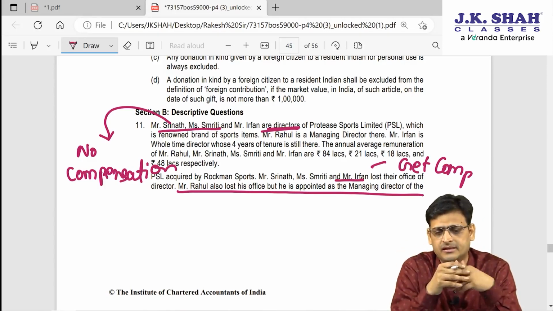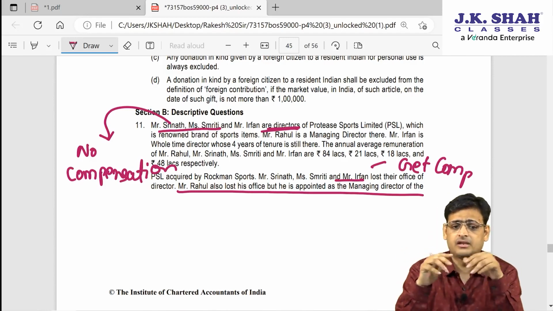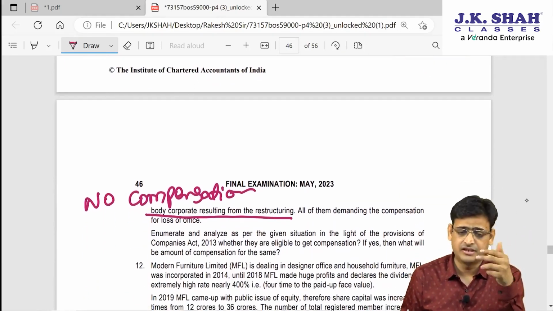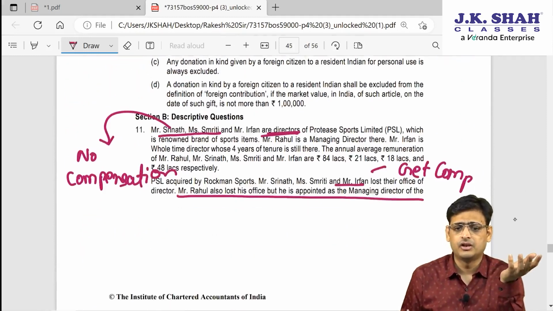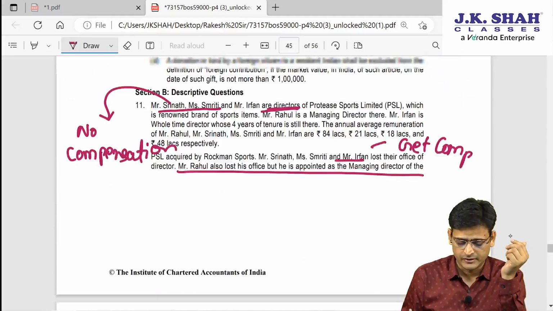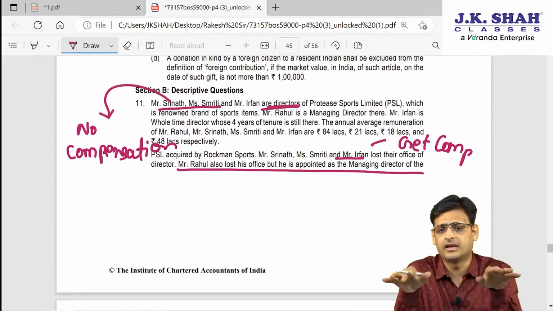PSL was acquired by Messrs. Rockman Sports. Mr. Srinath, Smriti and Irfan lost their office of director. Mr. Rahul also lost the office of MD, but during restructuring he got the position. Now they are asking who all will get the compensation. First of all, as far as Srinath and Smriti are concerned, they will not get the compensation.